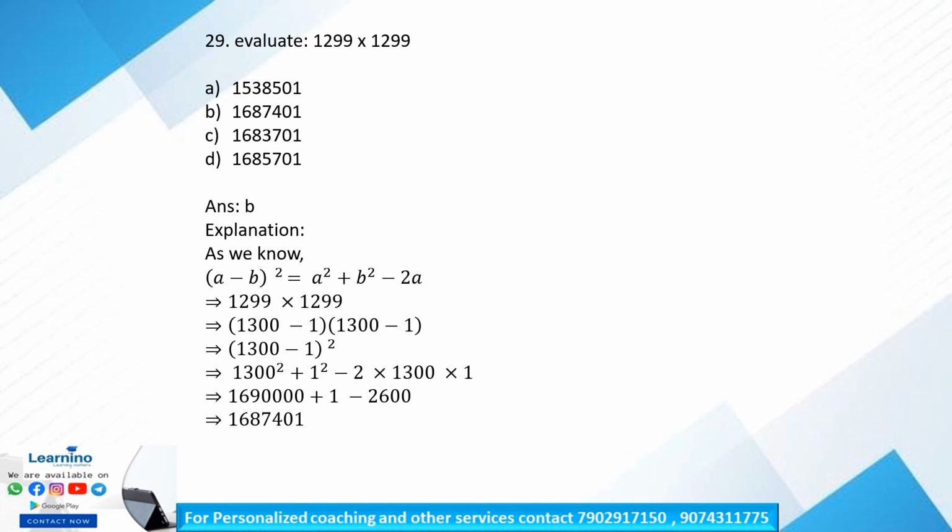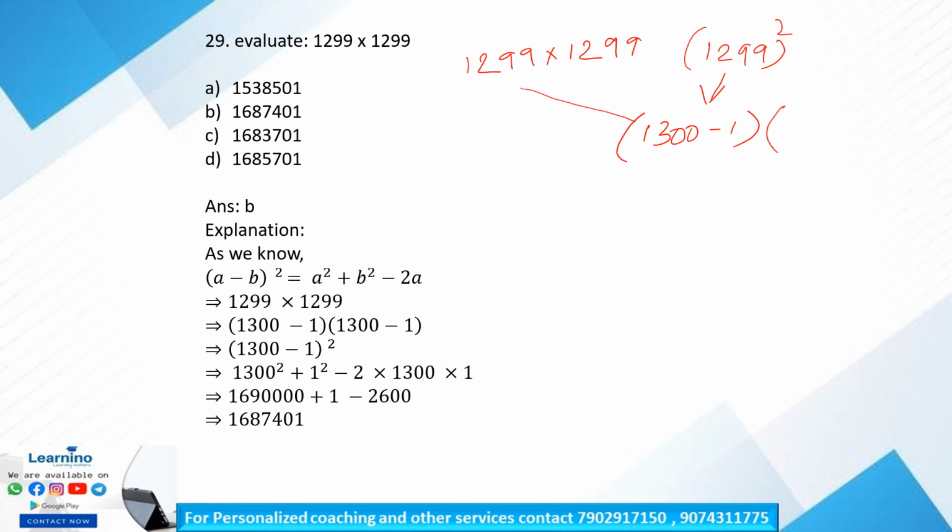Question number 29, evaluate 1299 into 1299. To calculate the square of 1299 by direct multiplication takes a lot of time, right? So in order to simplify, we have to use a trick. 1299 can be written as 1300 minus 1. So 1299 into 1299 can be written as 1300 minus 1